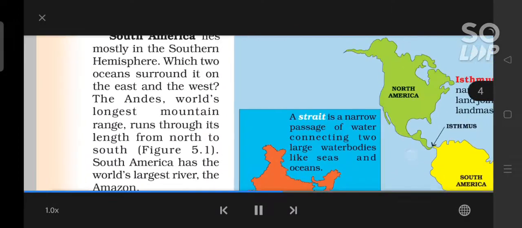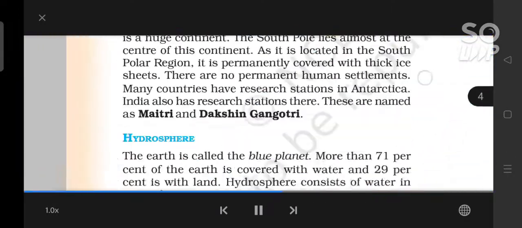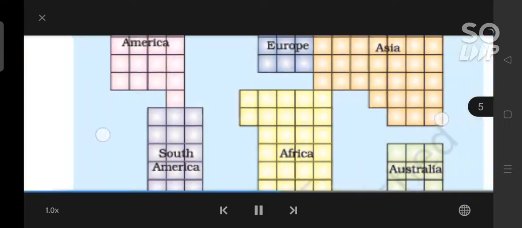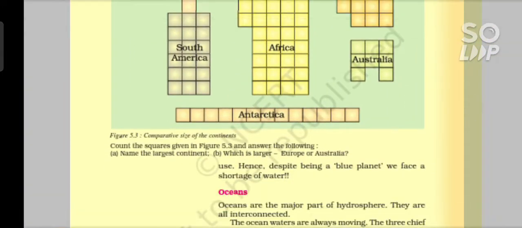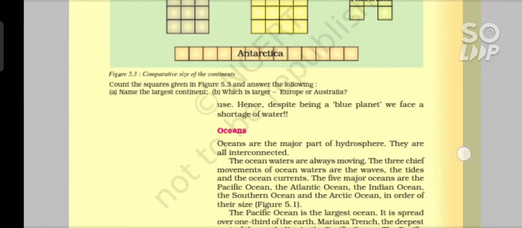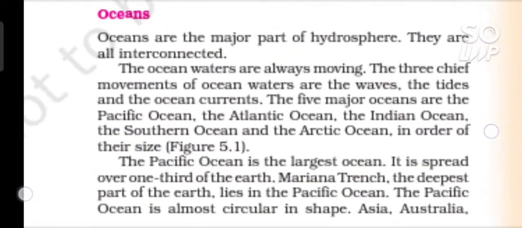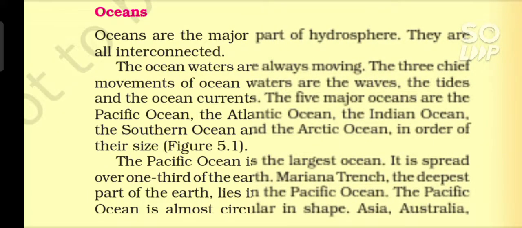The Earth, our habitat. Hence, despite being a blue planet, we face a shortage of water. Oceans are the major part of hydrosphere. They are all interconnected. The ocean waters are always moving. The three chief movements of ocean waters are the waves, the tides and the ocean currents.